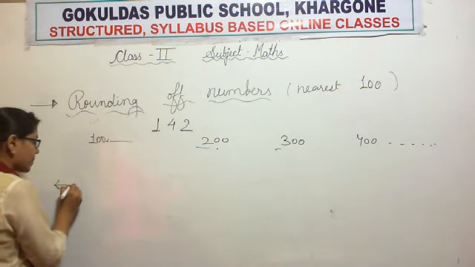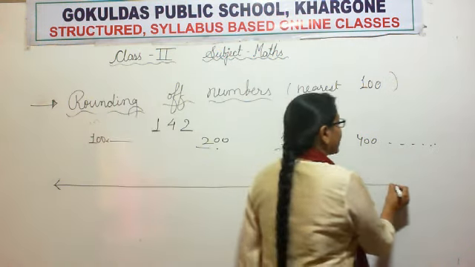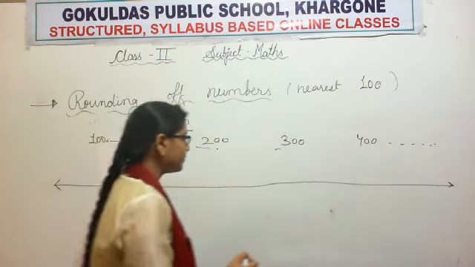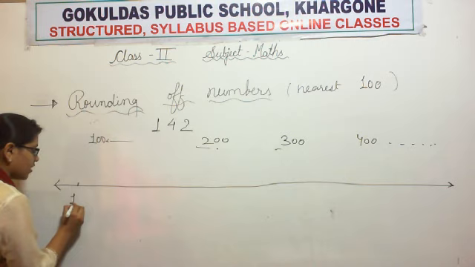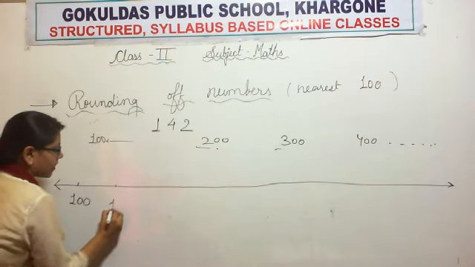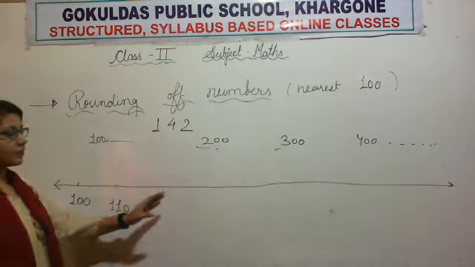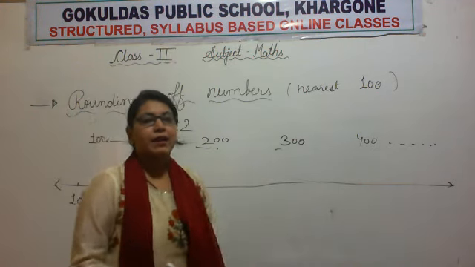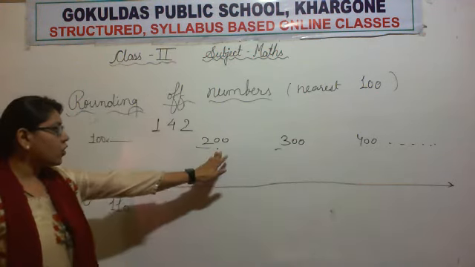So again, we will make a number line. Now we will mark the numbers on the number line between 100 and 200.